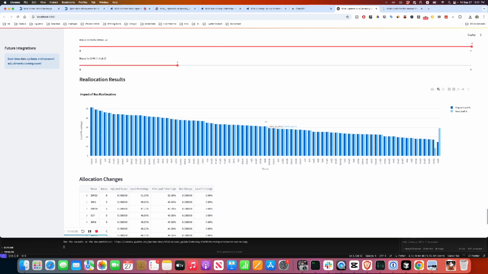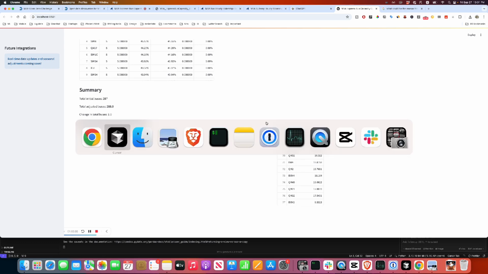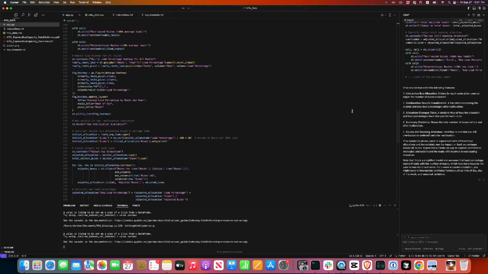But this is what I don't want to do manually. Okay, we can ask now. I don't want to adjust each route manually.